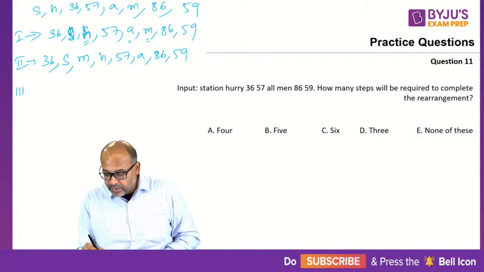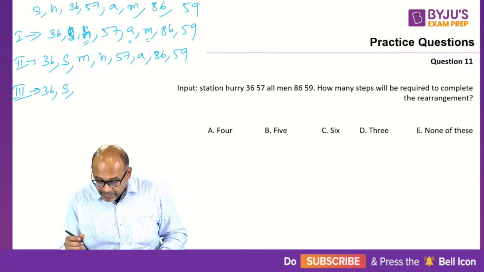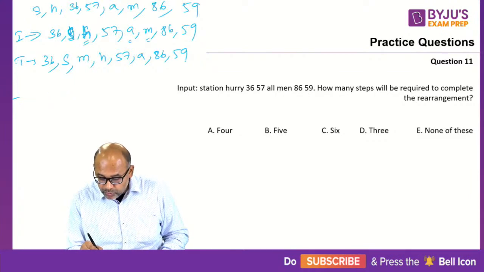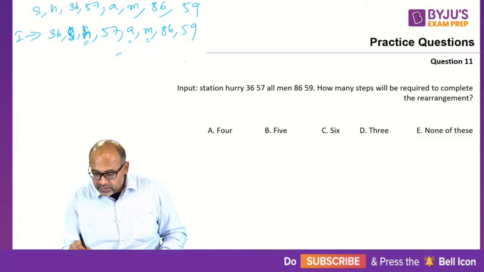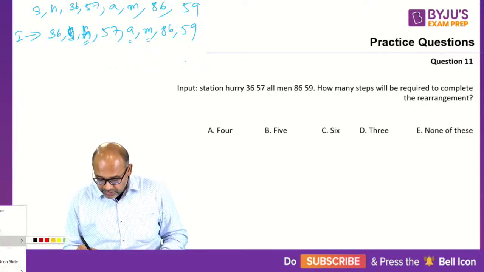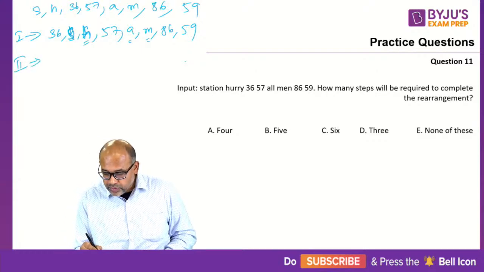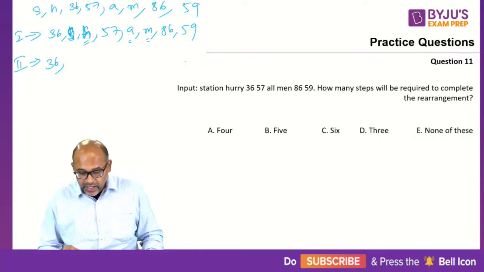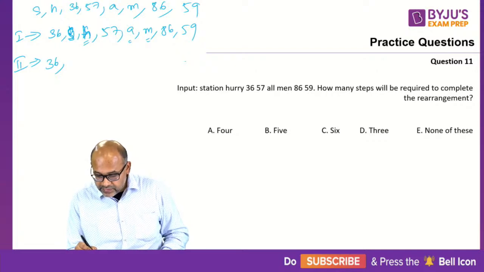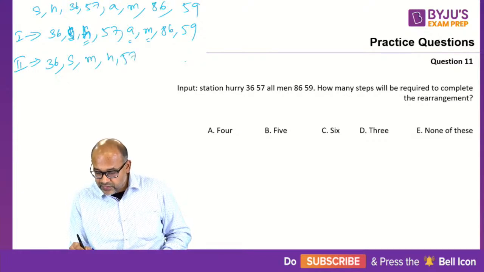Okay, now step number 3, 36, S. Oh, my bad, I made an error. So step number 1 was the number, step number 2 should be, okay, step number 2 is 36, then we have S, which is already in place. Yes, okay, this is correct, nothing wrong. So M, H, 57, A, 86, 59.